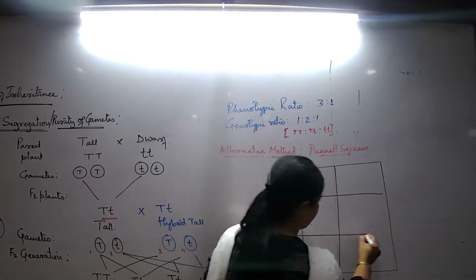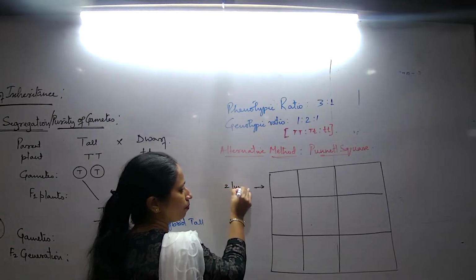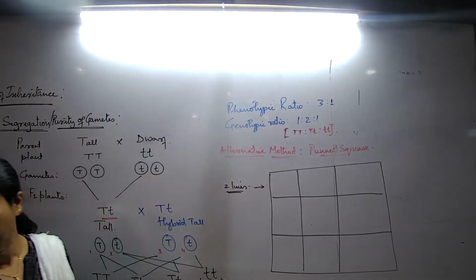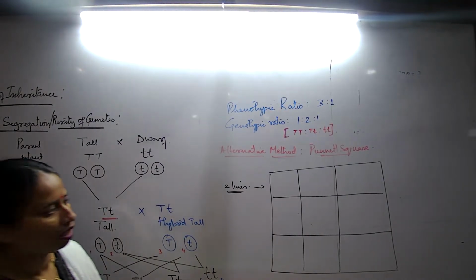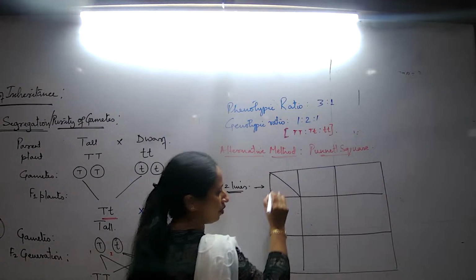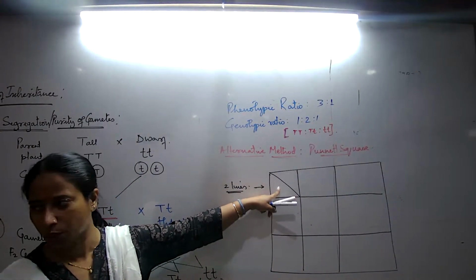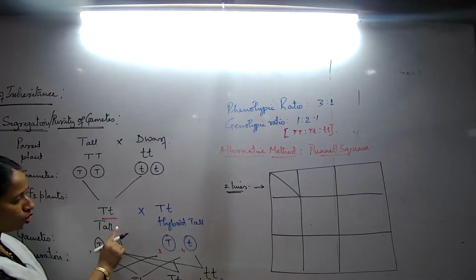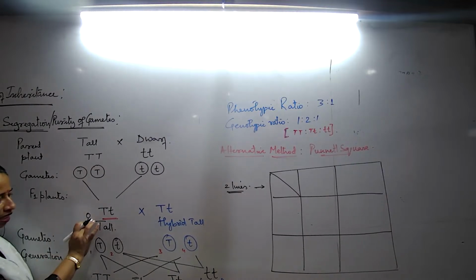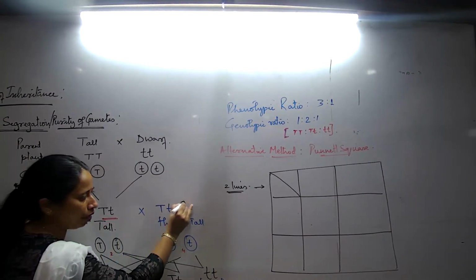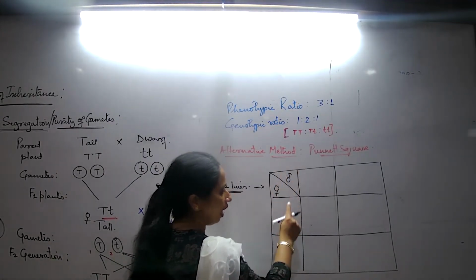Now, those of you who are writing in a ruled book, each row should be minimum 2 lines. So that way should be your box. Make this type of a table. How do we go about it? First of all, you understand that you can write on your own. The first box here you have to divide and consider 2 plants. One plant we consider as female and the other plant we consider as male plant. So that's why we write this way: a female and a male, and write down the gametes.